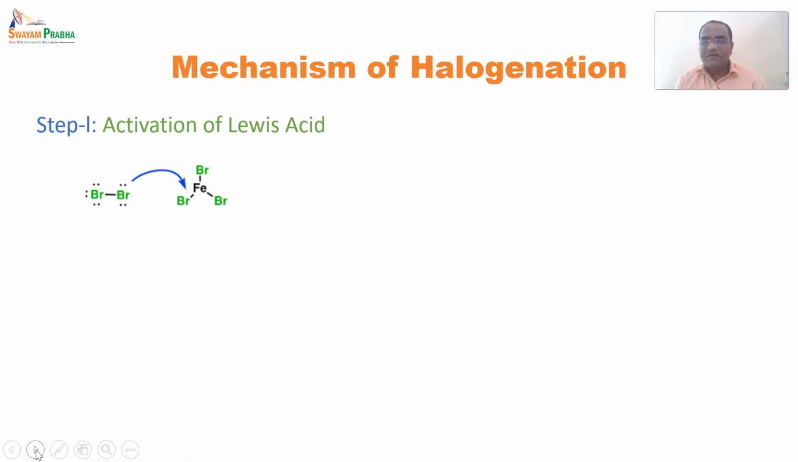there will be unequal distribution of electrons. So this bromine will be negatively charged, and this bromine will be positively charged, because the bond between the bromines is breaking, so electrons are being shifted towards a bromine, due to which it becomes an electron rich species, and now it will attack an electron deficient species. So here it is iron, which is an electron deficient center. All Lewis acids contain an electron deficient center, while Lewis bases contain an electron rich center.